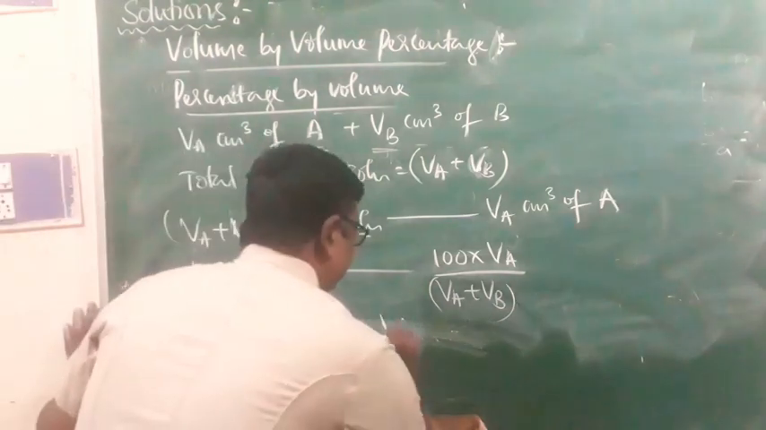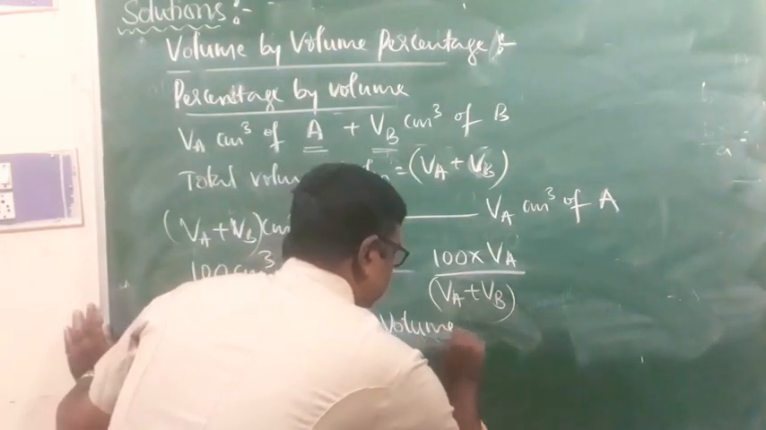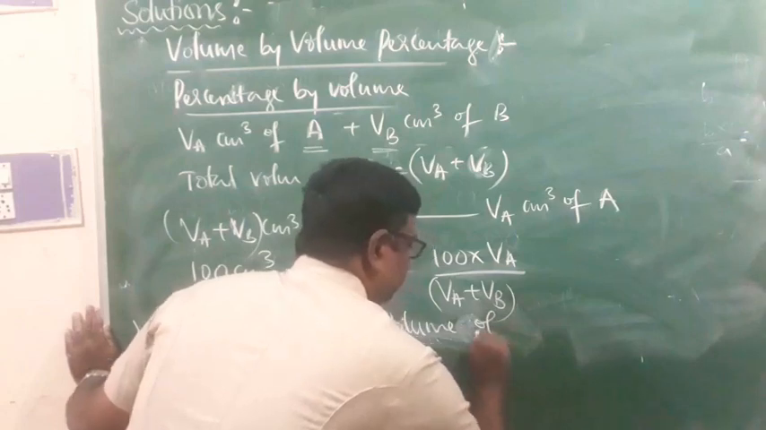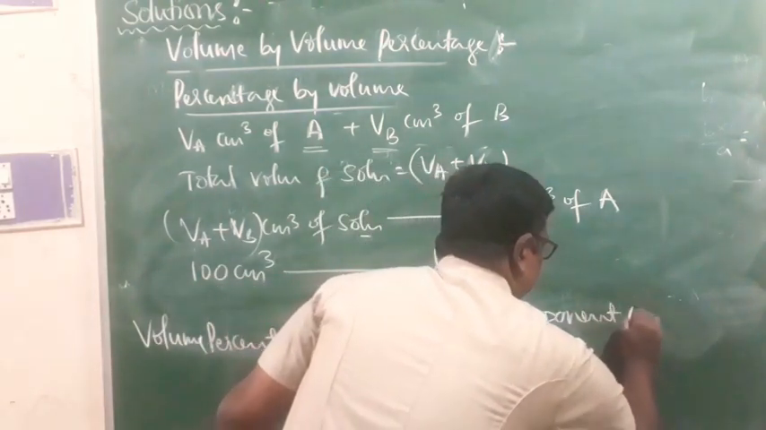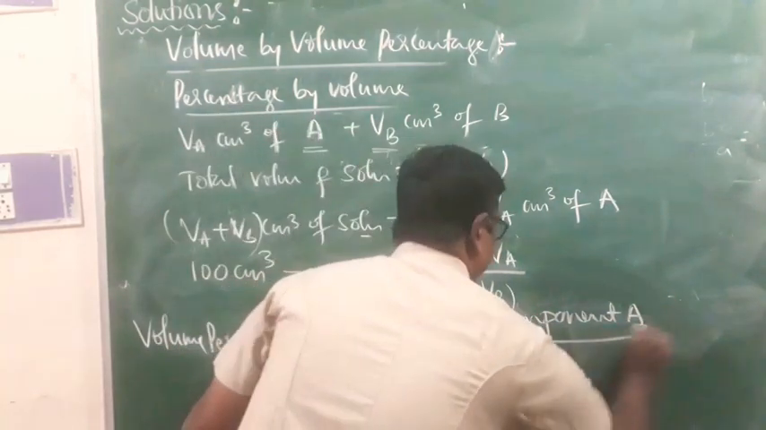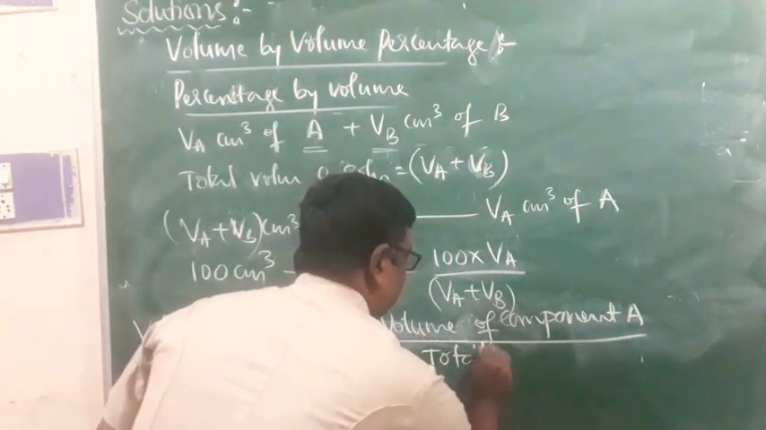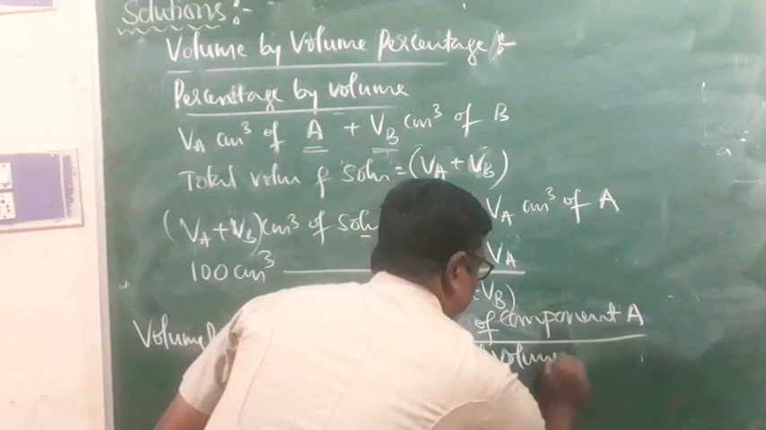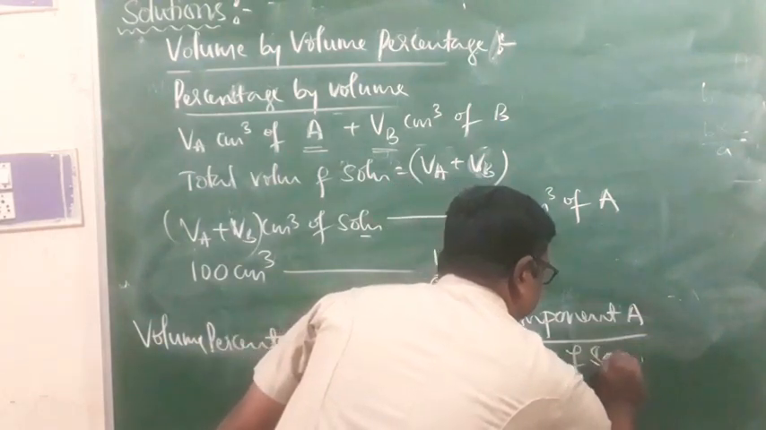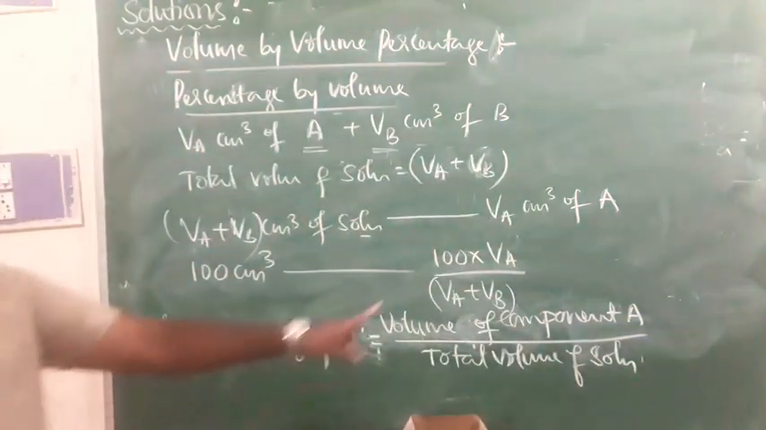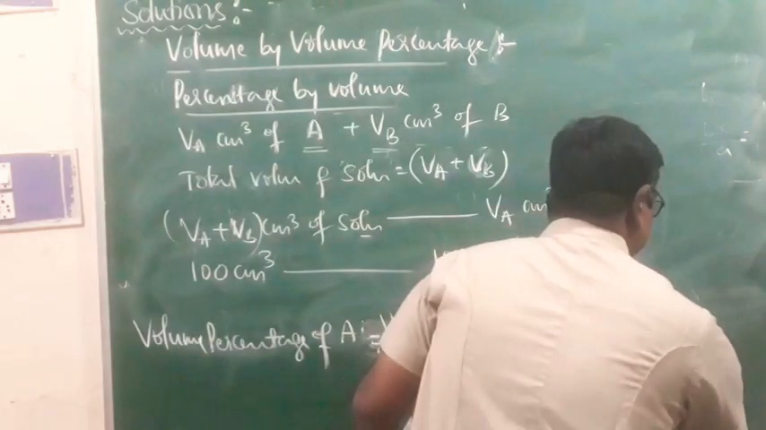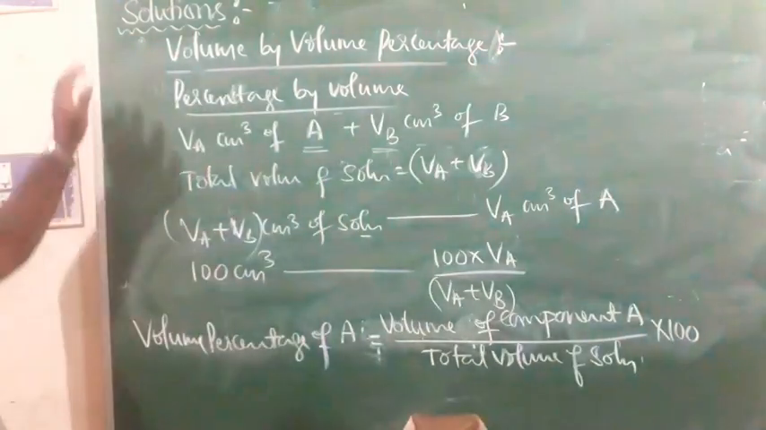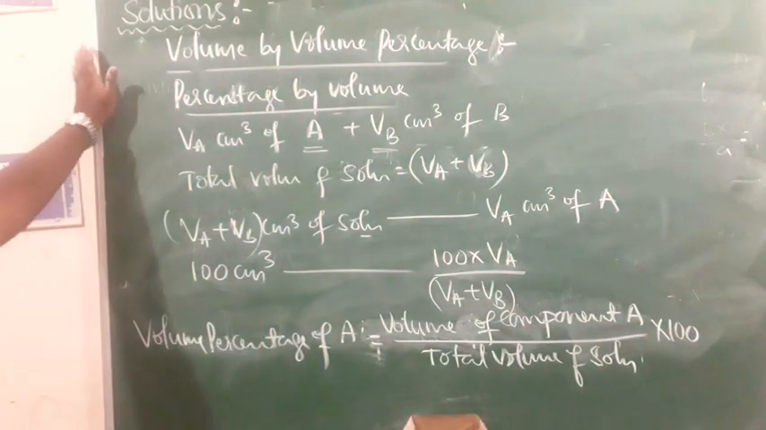That is volume of component A divided by total volume of solution. VA plus VB ಏನು? Total volume of solution into 100. And this is what we call volume percentage of component A.